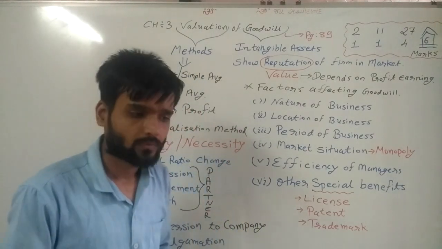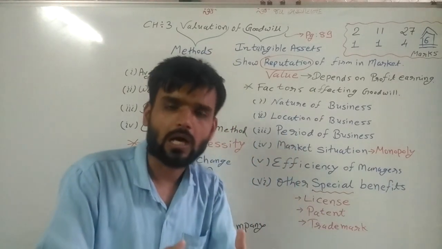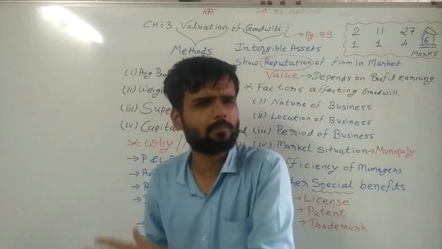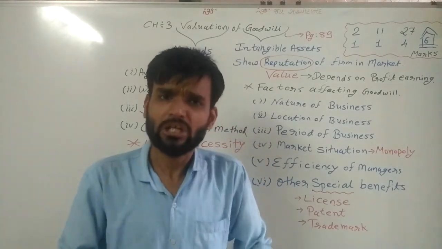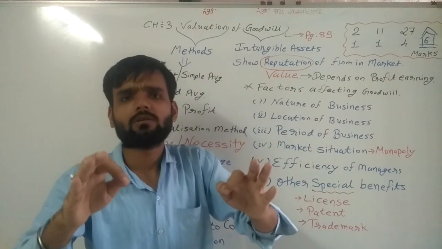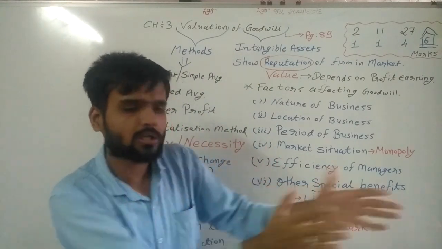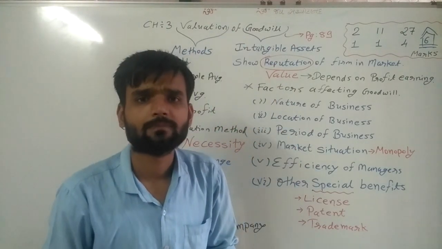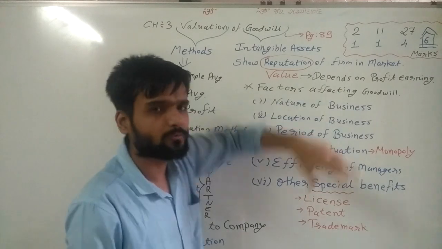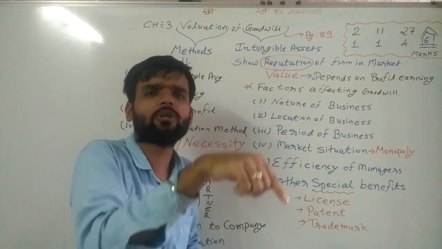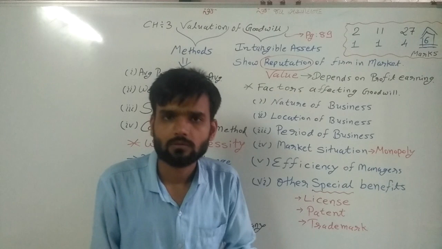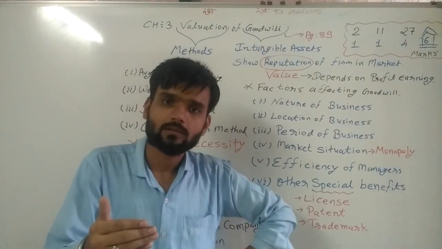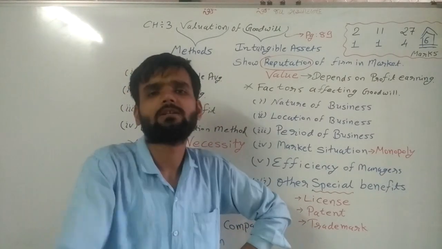Items sold by Amul cannot be provided by other companies. Today in India, the biggest company related to milk products is Amul, and everybody knows Amul products. So it is also the nature of business: milk product business. So the nature of business affects goodwill.